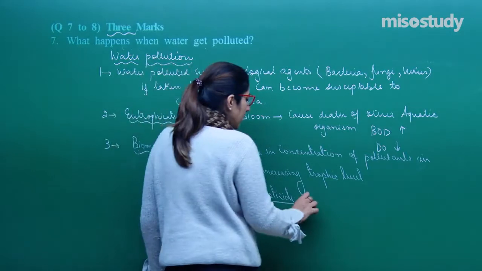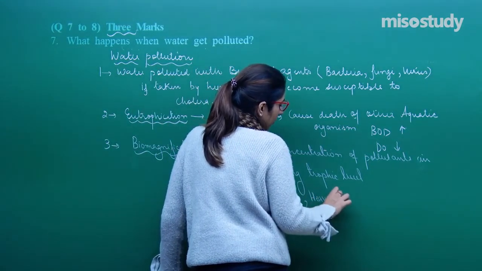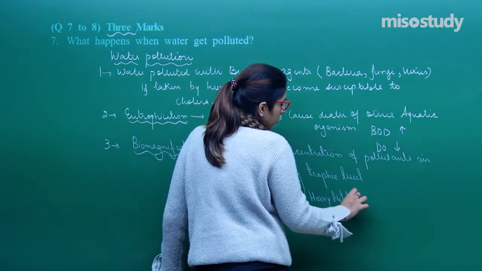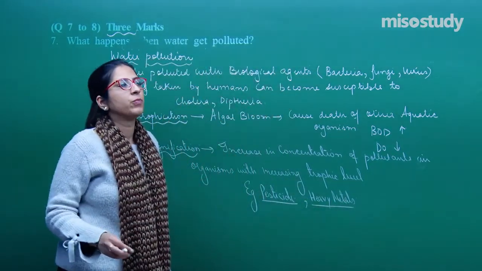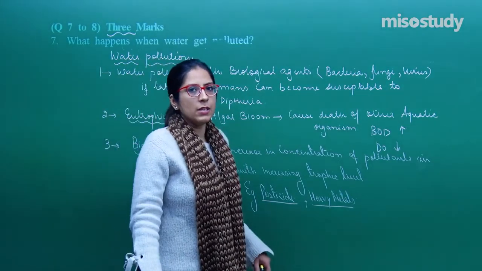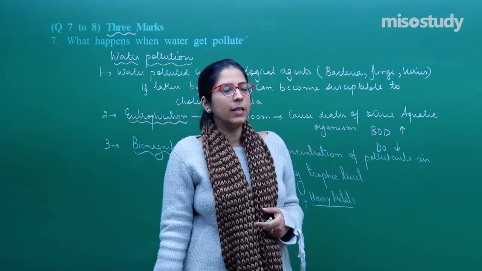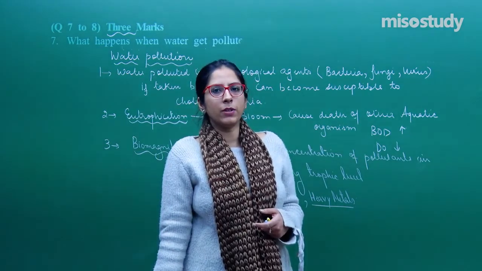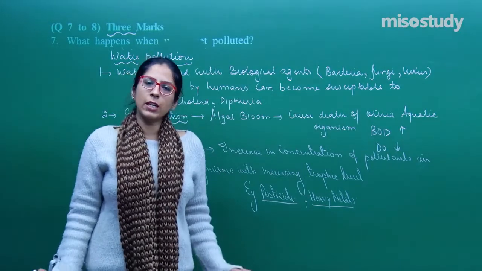Other than that, let's take an example of heavy metals. Suppose in water, because of the industrial effluents, they are released into the water bodies. In that condition, the heavy metal concentration in water will increase.